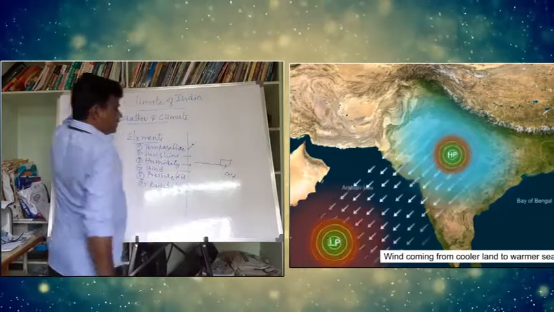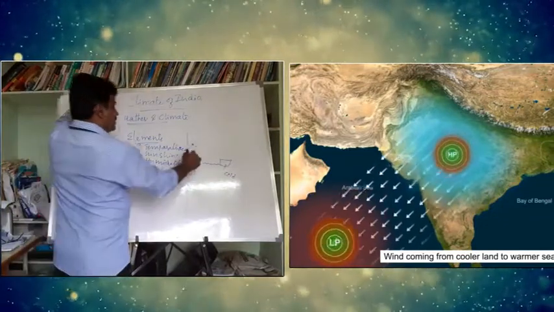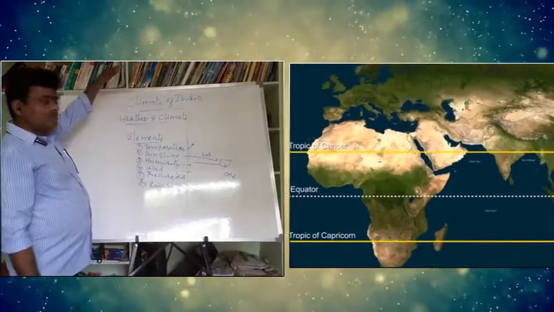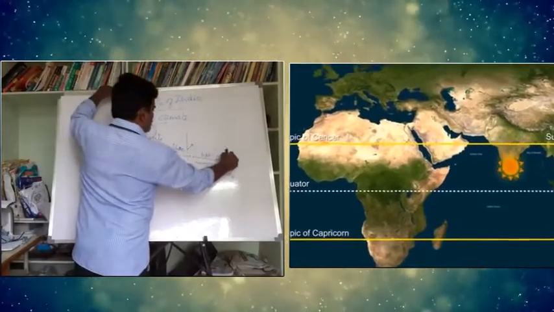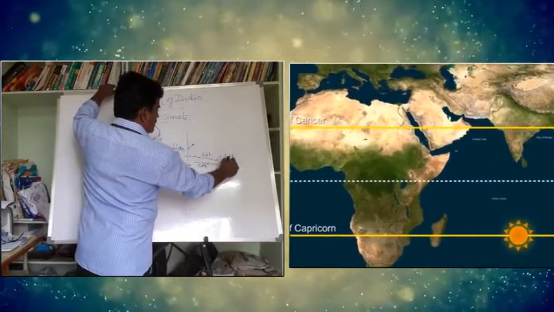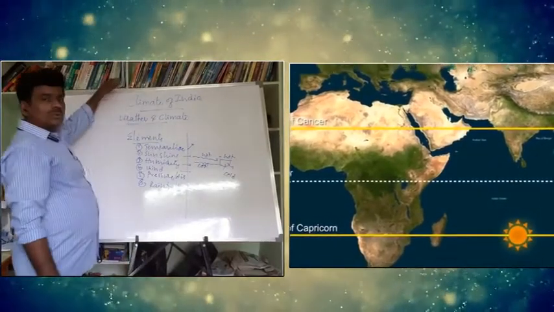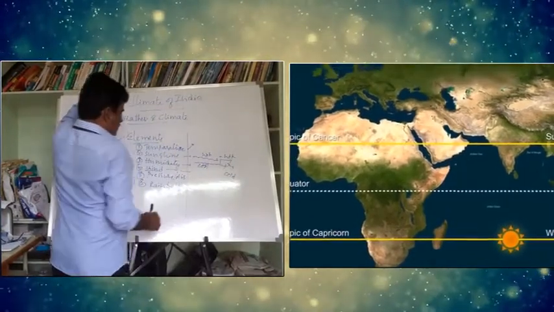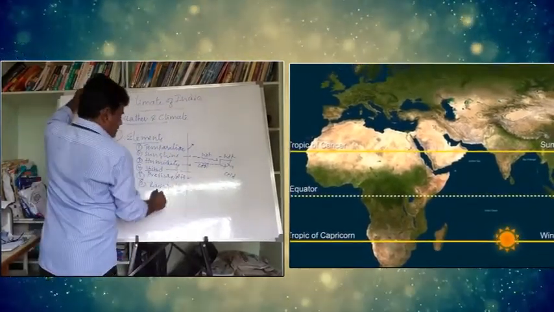When a hot wind blows towards a region, it becomes hot. When a cool wind blows towards the region, the area becomes cool. So the wind can influence, even air pressure also, even rainfall also.